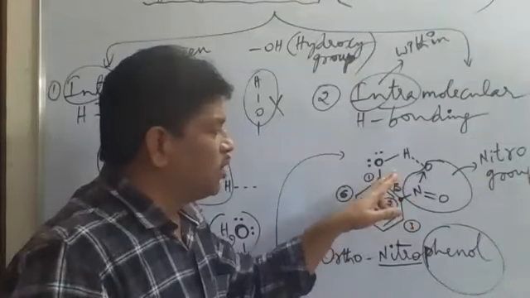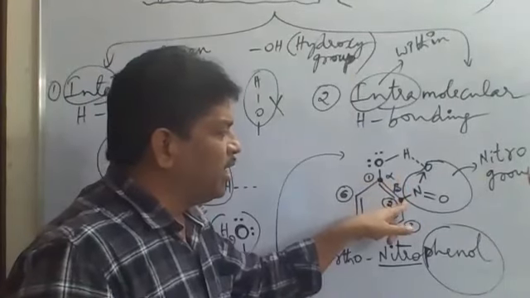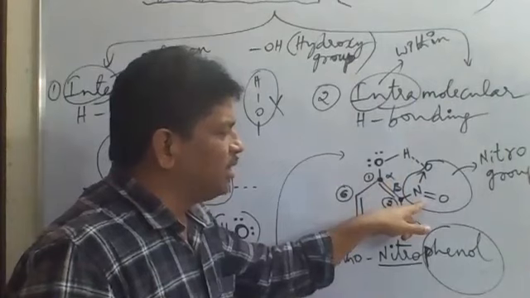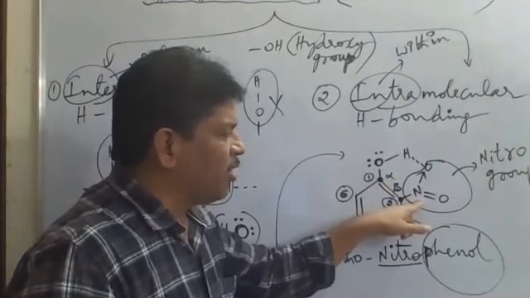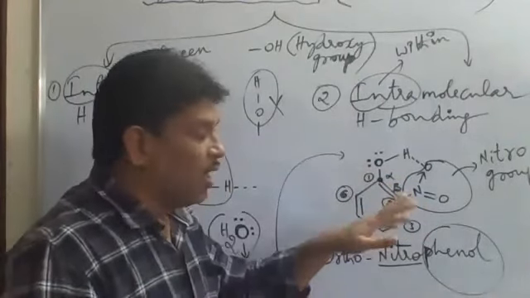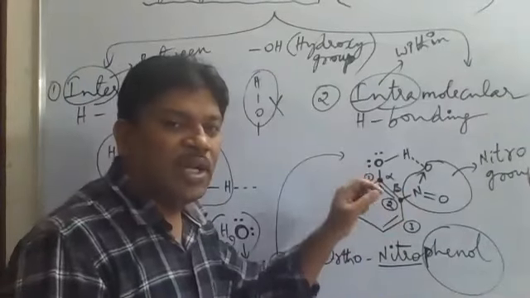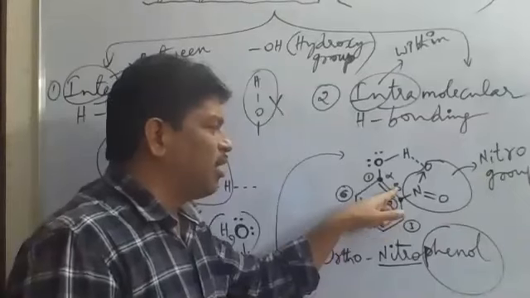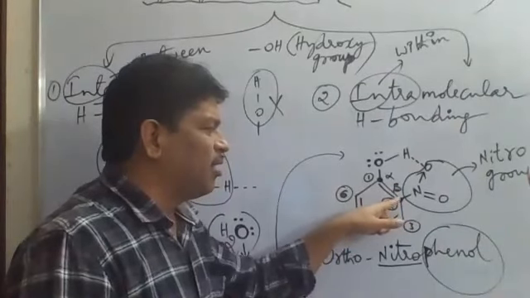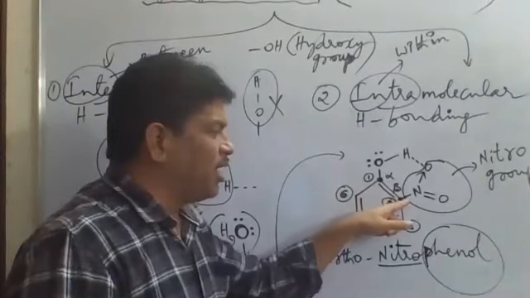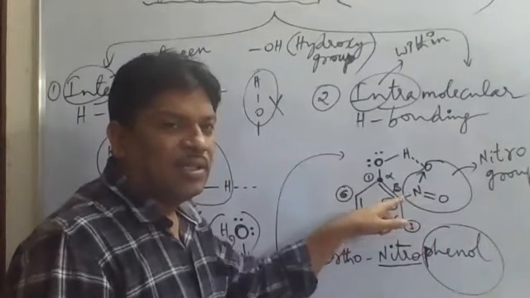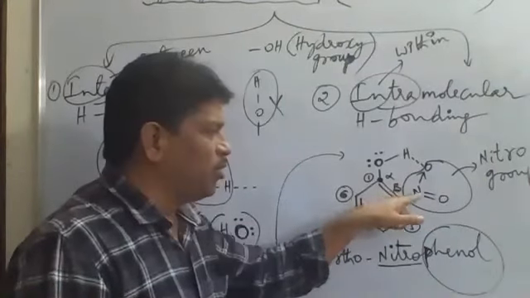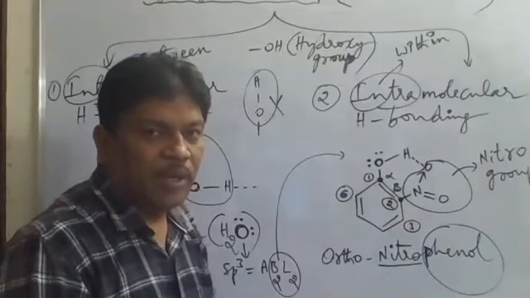Is that clear? Now on the beta carbon, what is there? The nitro group is there. Keep that point in mind. And on which carbon atom is the nitro group attached here? On the second carbon atom. The beta carbon is also called the second carbon here. So on the second carbon atom, the NO2 group is attached. Otherwise, the beta carbon has the NO2 group attached to it.